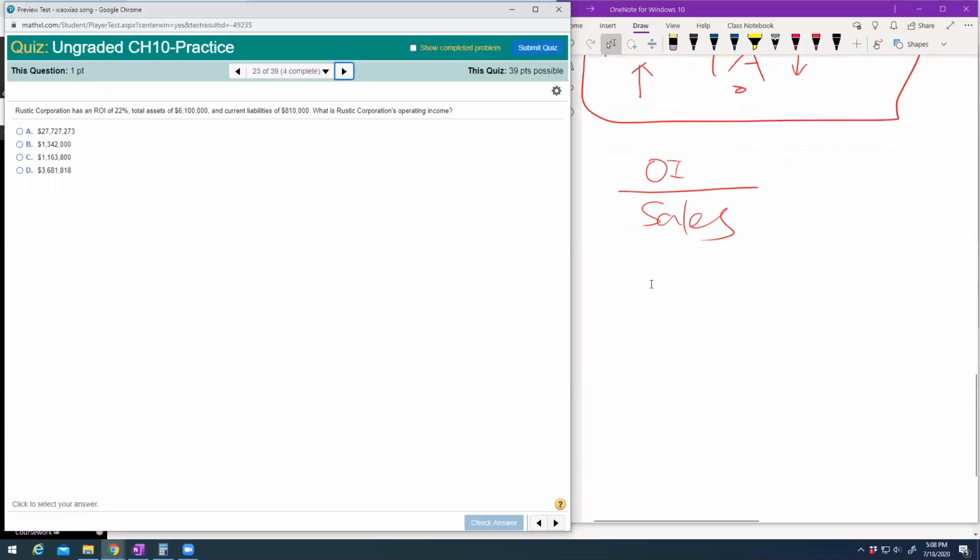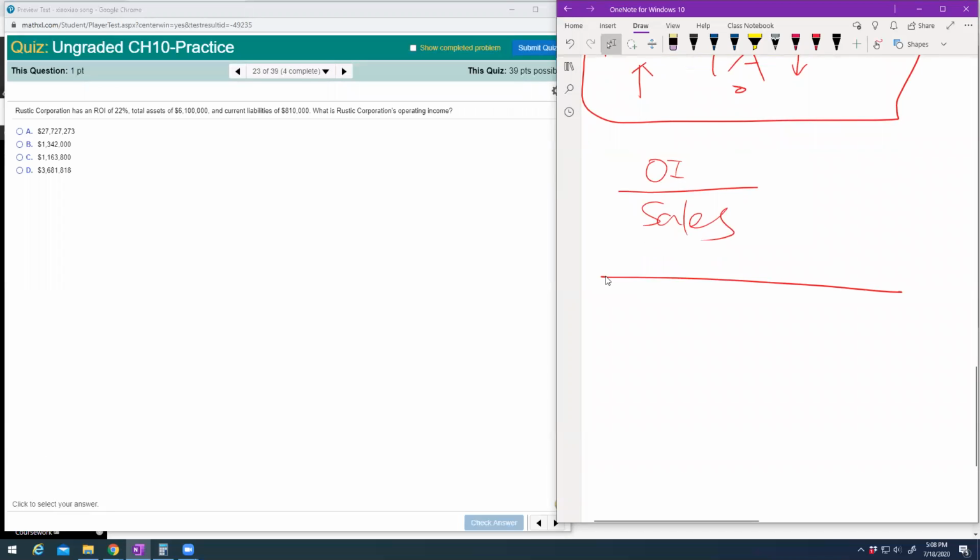How about this one? Your ROI is 22%, operating income divided by total assets is 22%, and total assets is 6.1 million. So you should be able to get operating income. Telling you current liability, we don't need to worry about that one.